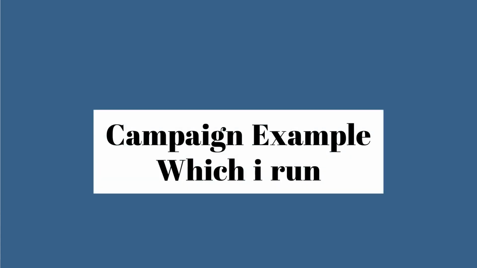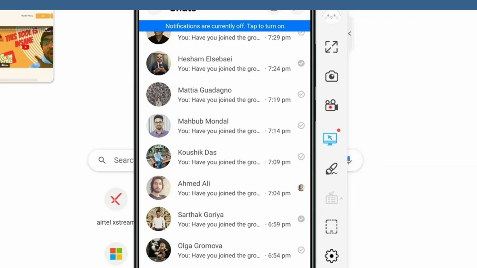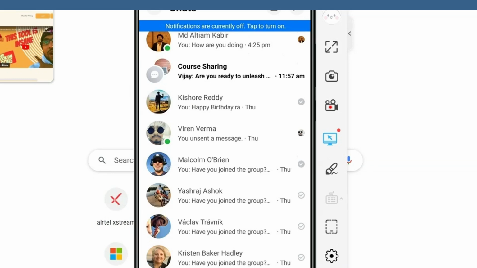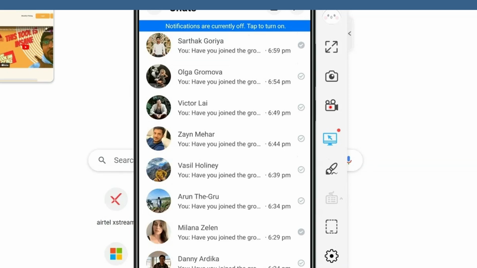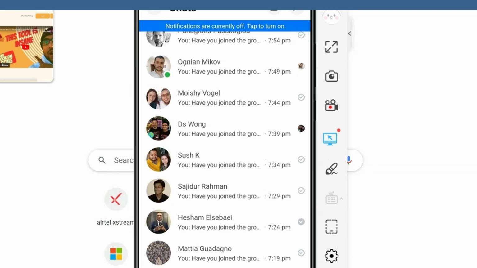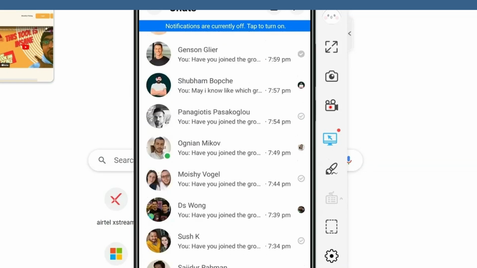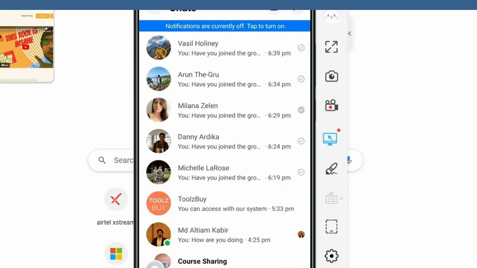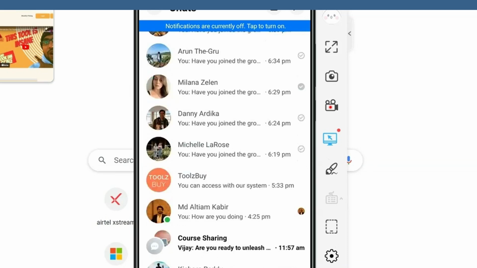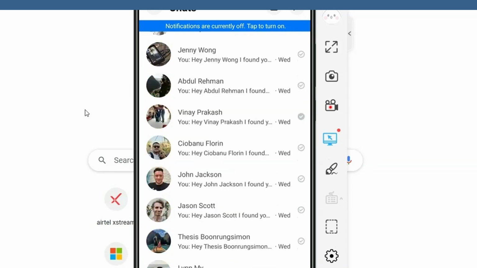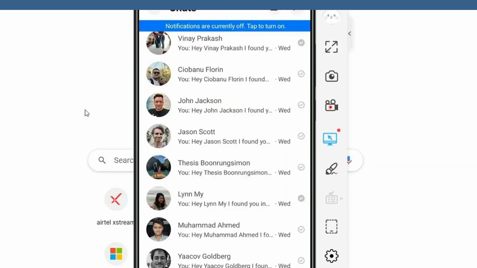So guys, here I'm showing the campaign which I ran. You can see the number of messages I have sent. You can also see the duration available, like one message sent at 6:49, 6:44, 6:39. So at every 5-minute interval it is automatically sending messages, guys, without human intervention. In this way, you can send multiple messages without any kind of manual work. This will definitely be worthwhile, guys, for you to promote your products or services, anything.